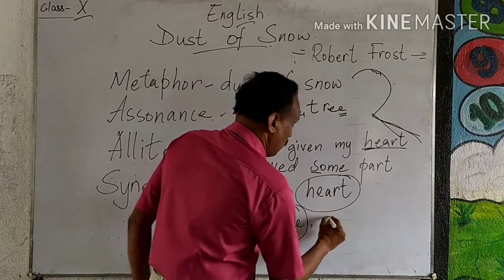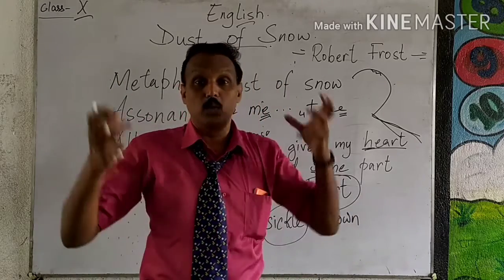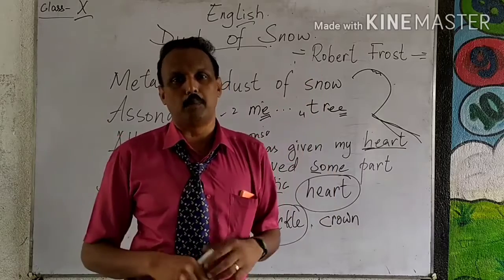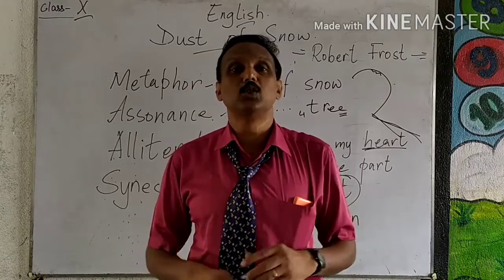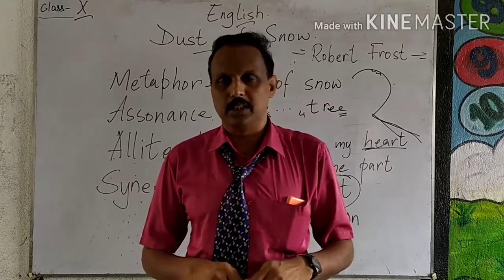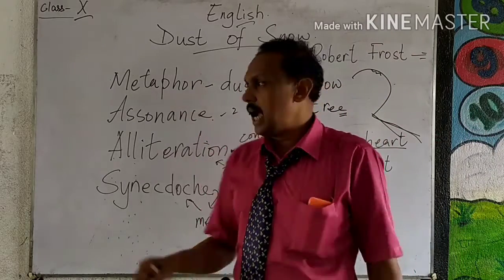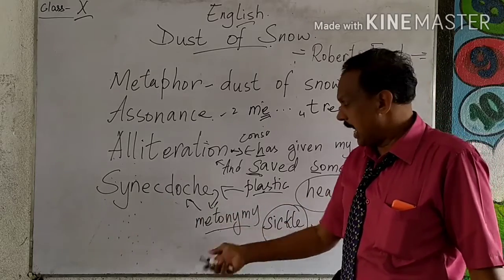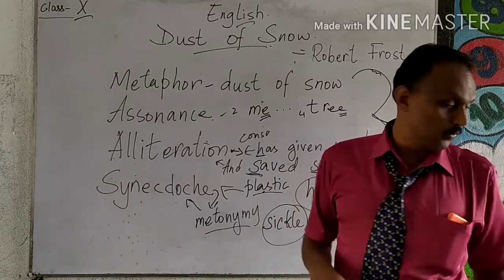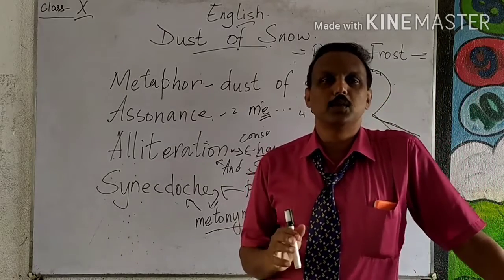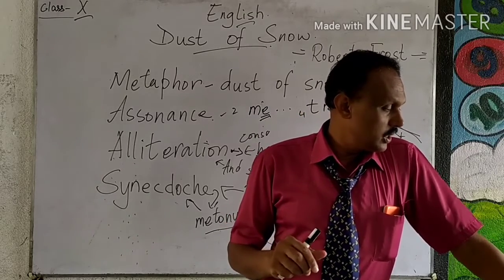Another example is crown. "The crown has all the difficulties." That means what? Who wears a crown? The king wears a crown, or the person who is at the top. So what does it show? We all think, he is a Raja, he is a president, so he has no problem. But he has more problems. So when you say crown, what do you mean? All the leaders, all the top people, and that is called synecdoche. It is otherwise known as metonymy. When I get time, I will give you the notes, the summary. But I want you to read the poem two or three times and write your own summary so that you will understand.